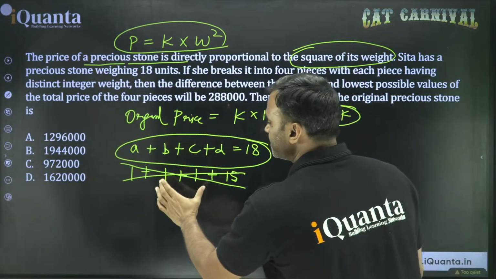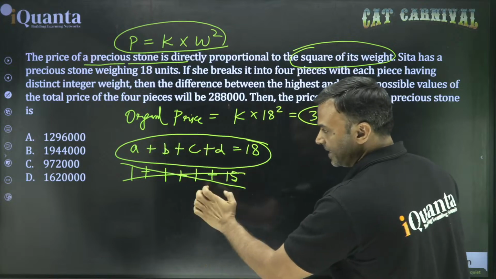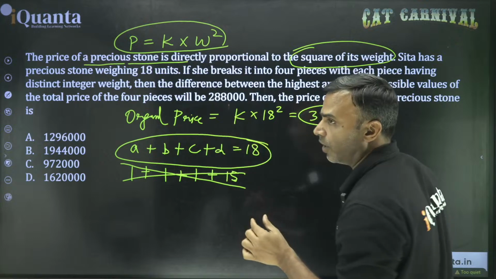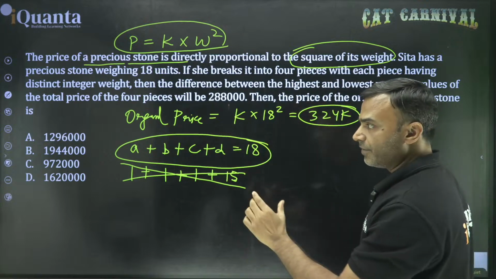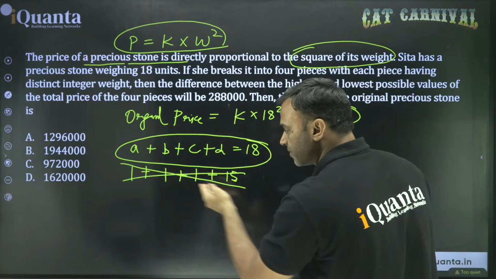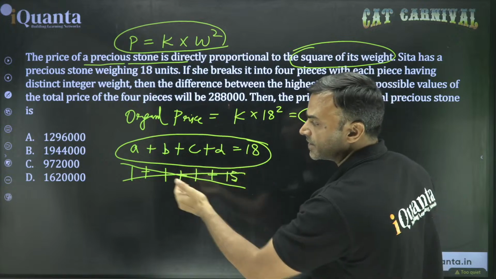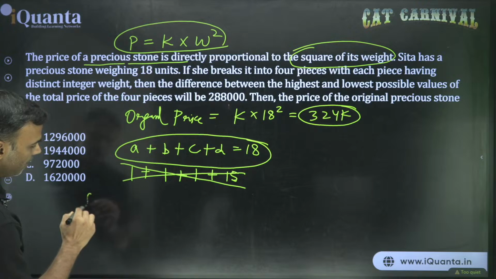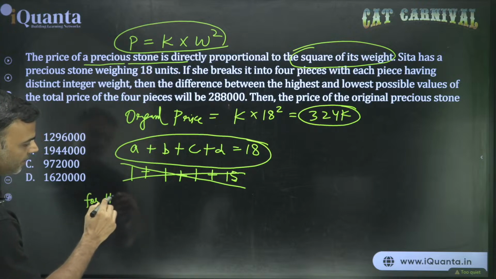When will the price be highest? The price will be highest when one of them is a very large value. Why? Because there is a square involved. I repeat, the price will be highest when at least one of them is a very large value and the others have small values. So that possibility will be for highest